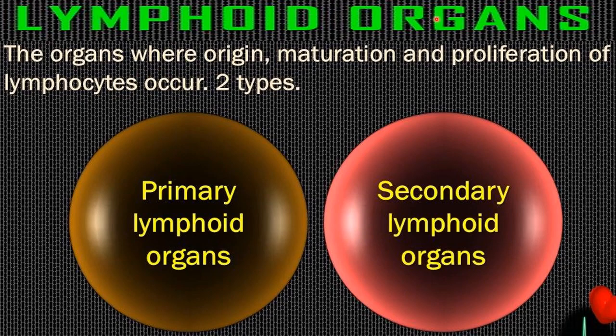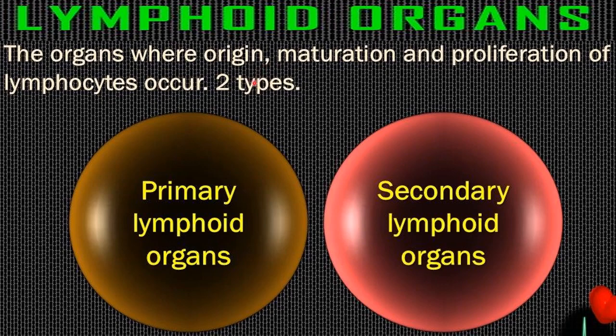Maturation is required for the functioning of the lymphocytes, since in immature state they cannot work against an antigen. And proliferation means a rapid increase in number when they come in contact with the antigen. All these things occur inside the lymphoid organs.